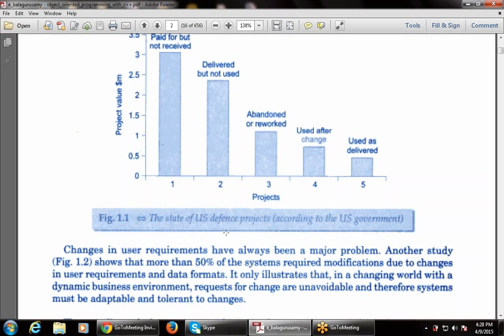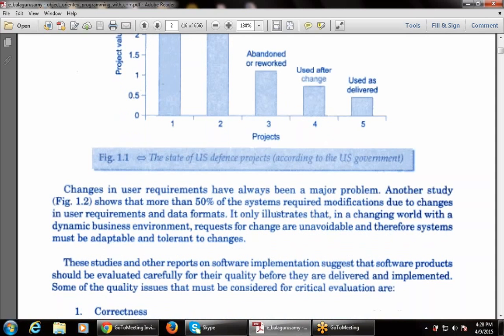Suppose one client told me that I have to build software for them. So I built the software, but suddenly after 1 month, he or she changes the requirements. Then how do I cope with my software? Because I have already made some part of the software, since 1 month is over. So there is an update, a change in the user requirements and the formats of the data. That is very irritating and has a very bad effect whenever there is a software crisis. So that also becomes a factor for the software crisis.